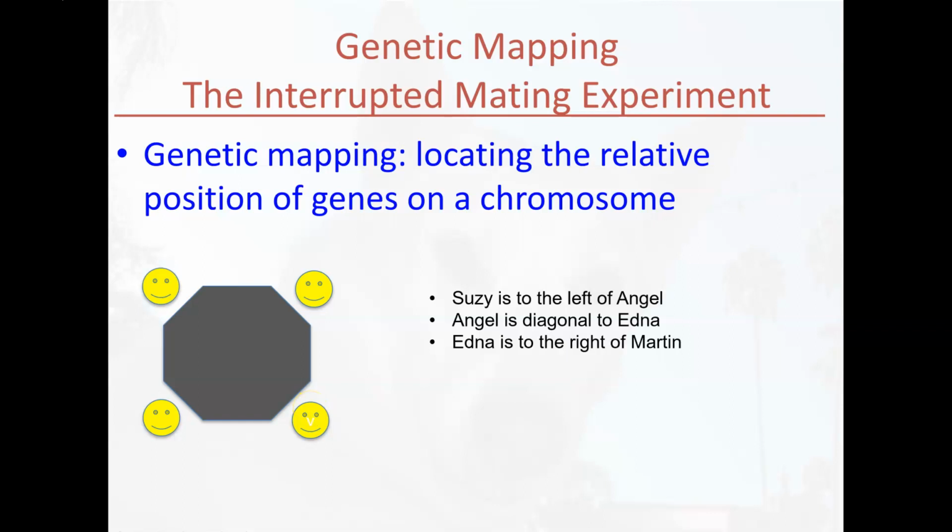Susie is to the left of Angel, Angel is diagonal to Edna, and Edna is to the right of Martin. Can you figure out where the students are sitting based on that information? Well, you can actually. You can come up with 2 possibilities. We have Susie to the left of Angel, Angel diagonal to Edna, and Edna to the right of Martin. So we know their relative positions. However, it could be like this. So both of these situations are true, and that's why we are very careful to say the relative locations.